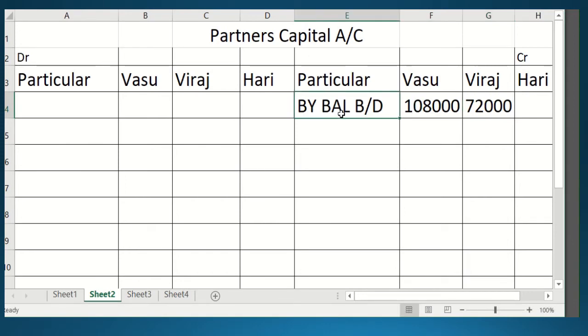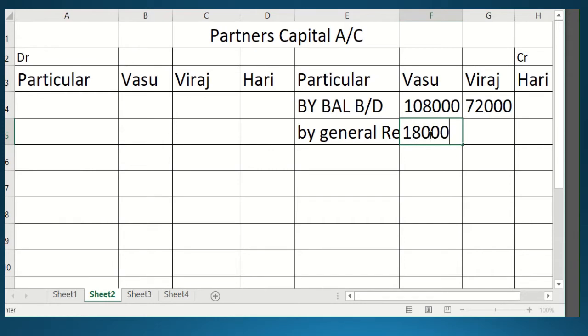Later, what we have to do is distribute the general reserve between the old partners. So the general reserve is distributed among the old partners. So this is income for the partners. So we will write by general reserve. I am using the short form, students, better you use the full form. Okay, so your general reserve account will be written, and you will enter the amount, and you will divide the general reserve in the old ratio, and after distributing in the old ratio your amount will come to 18,000.